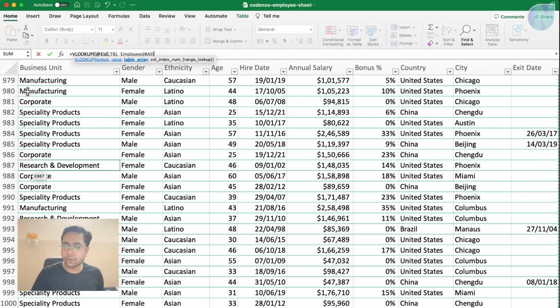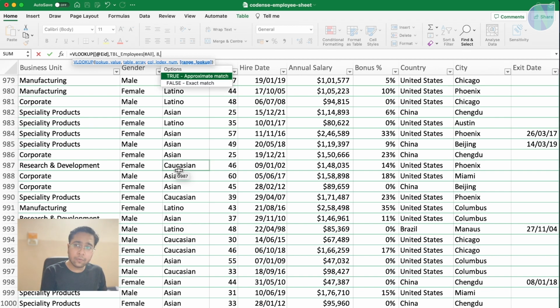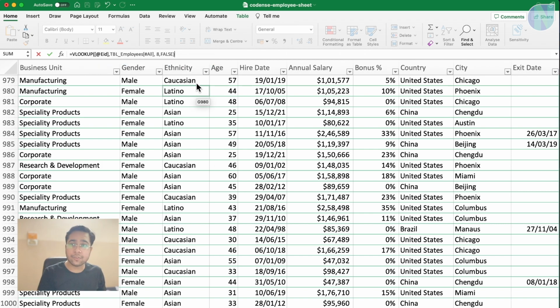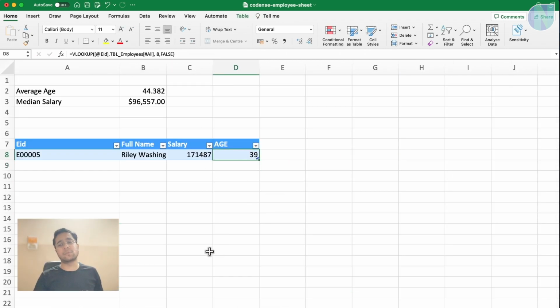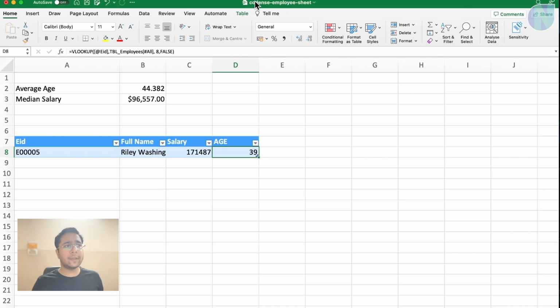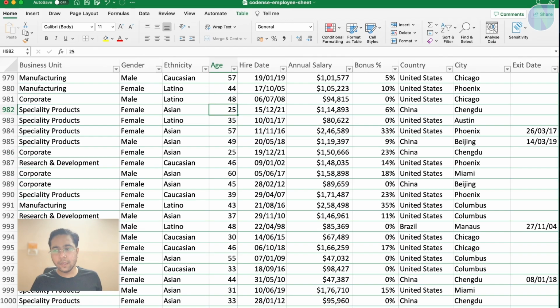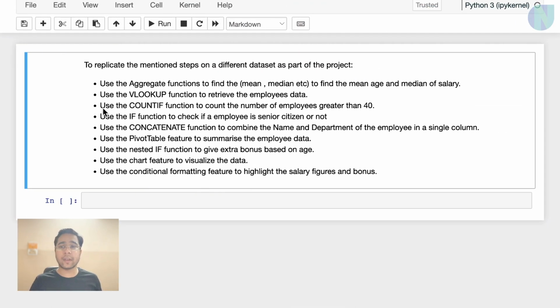Control Shift right, Control Shift bottom, and I will press comma, and I want the 8th value and I want false here. I want exact match, and you can see age is also coming up here. So in this way, you can play with the data and get more out of it. So this is about VLOOKUP. Let's see the next question.